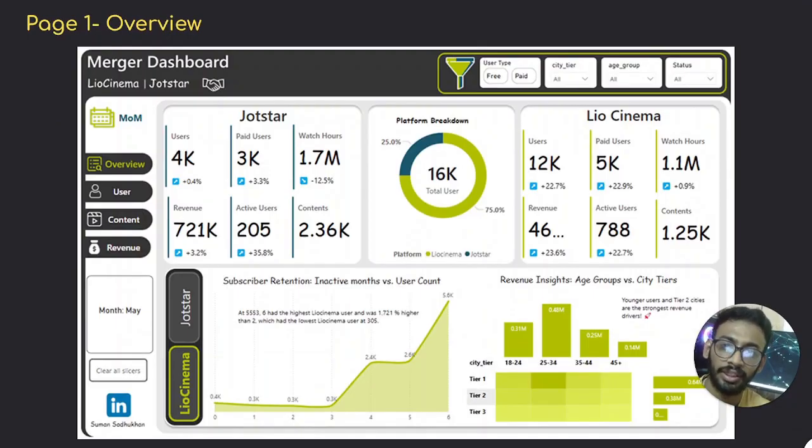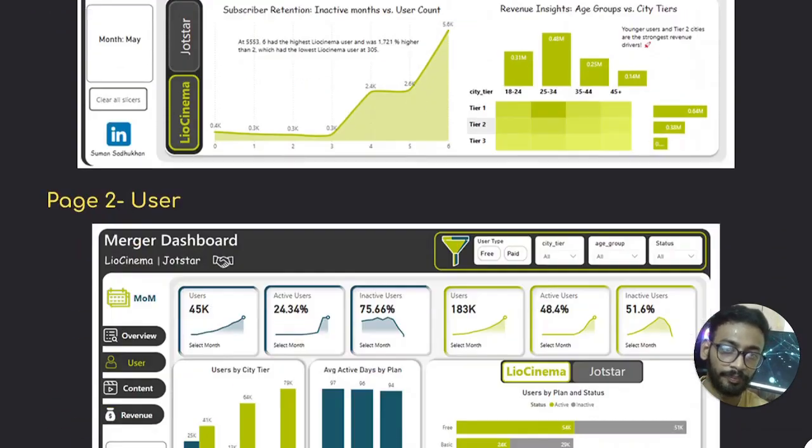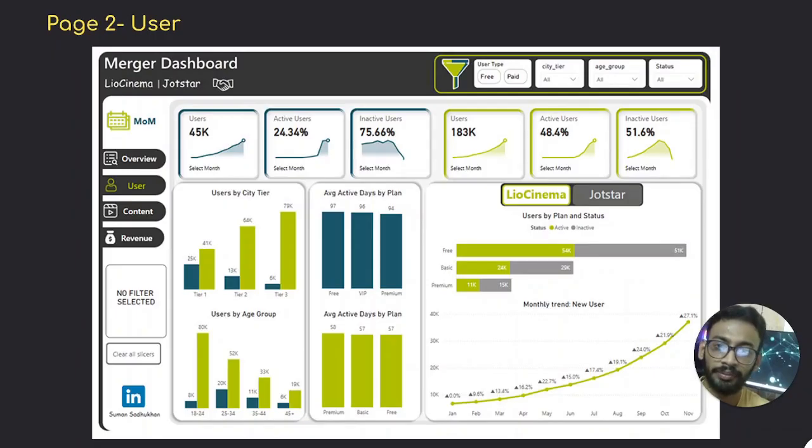This is the dashboard of the project. So this is page 1, overview. I have attached the snapshot of my interactive dashboard. I am not explaining it in the video because of the time constraint. I have created a separate video for explaining the dashboard. So do check my description later.